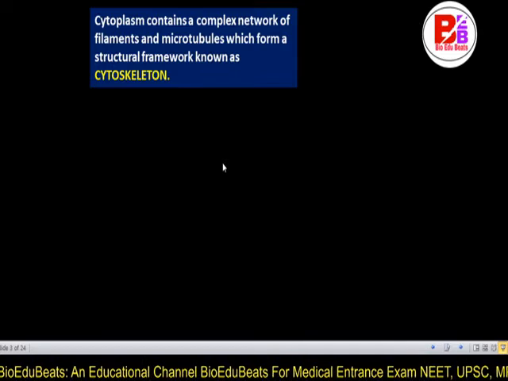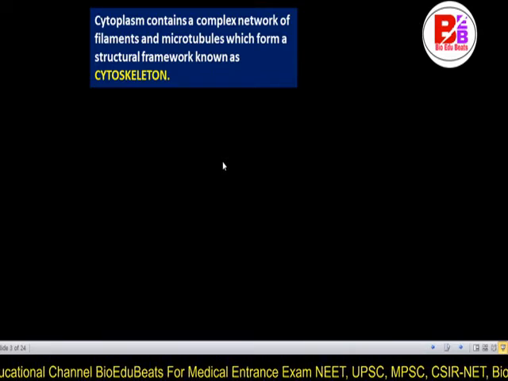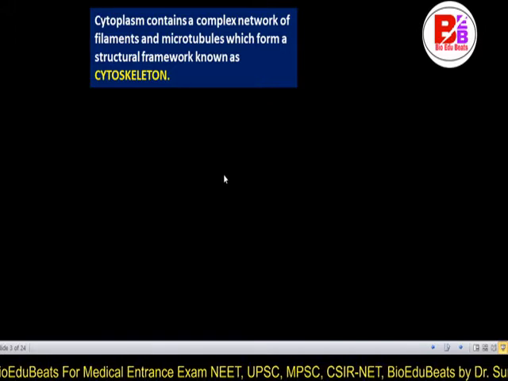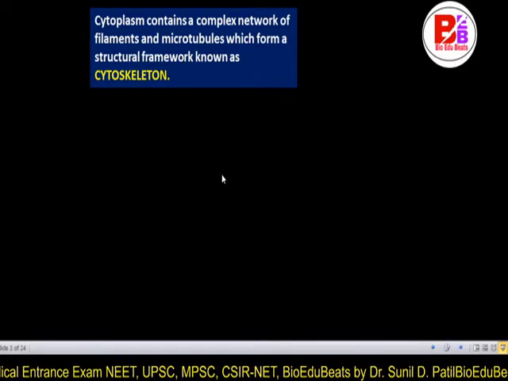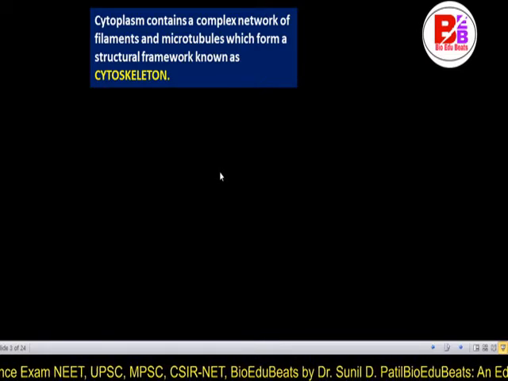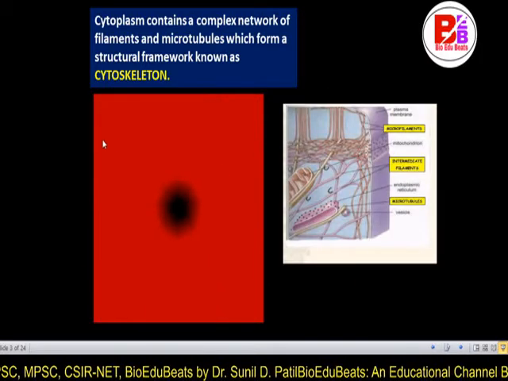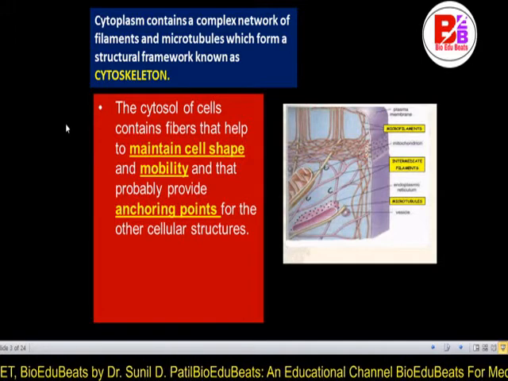The cytoplasm contains a complex network of filaments and microtubules which form the structural framework that is called the cytoskeleton. So this is the definition of the cytoskeleton. The cytoplasm consists of a network of filaments and microtubules which form a structural framework. This framework is called the cytoskeleton. So the cytoskeleton is the framework of microtubules, microfilaments and intermediate filaments.